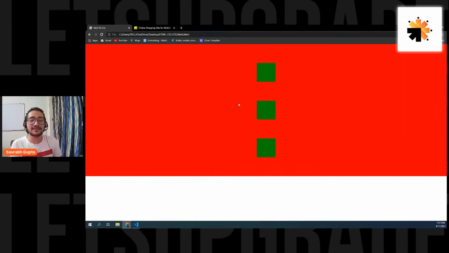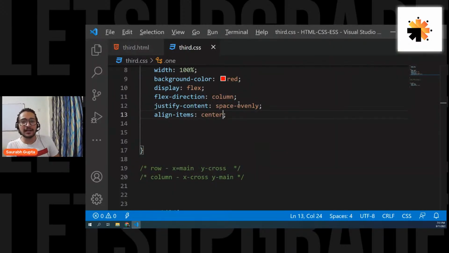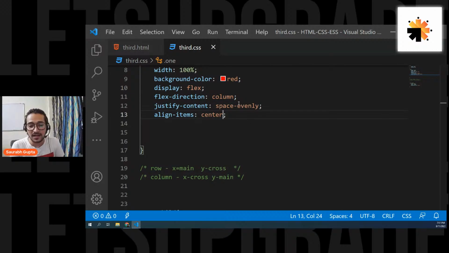So I hope you guys understood justify content and align items clearly, because this is where people get really confused. Okay, so remember, if the direction is row, justify content is always for main, align items always for cross. You have to understand it according to the direction. So if the direction is row, justify content will go for X. If the direction is column, justify content will go for Y, always for the main axis.